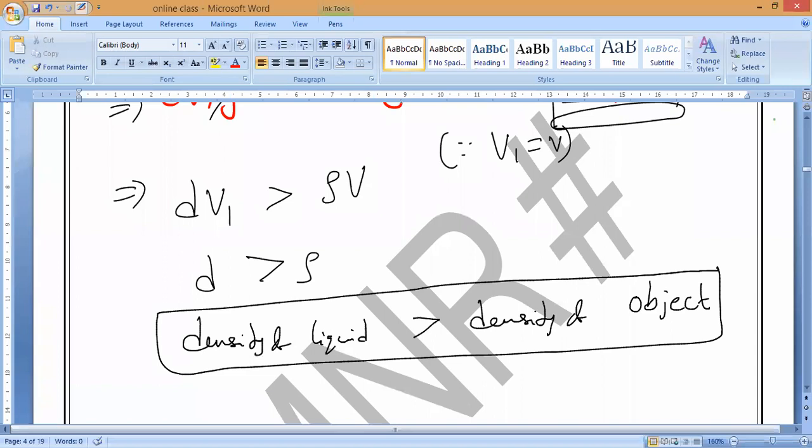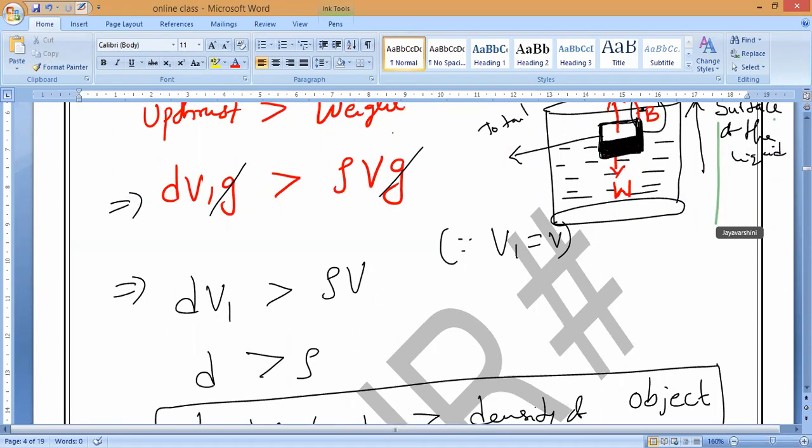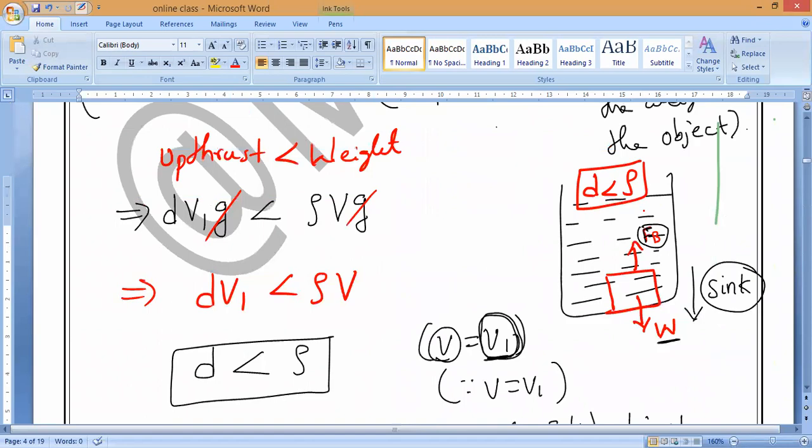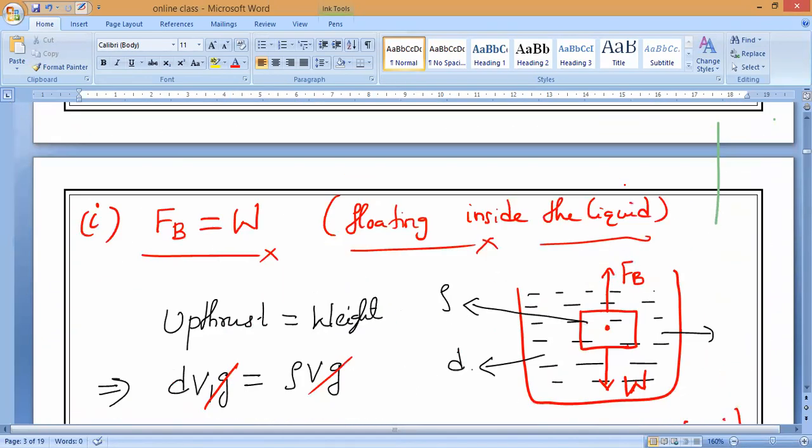Sinking and floating are based on a single parameter, only density: the density of the liquid and the density of the object decide whether the object will sink or float. Is it okay, everyone? That is what you have to remember.